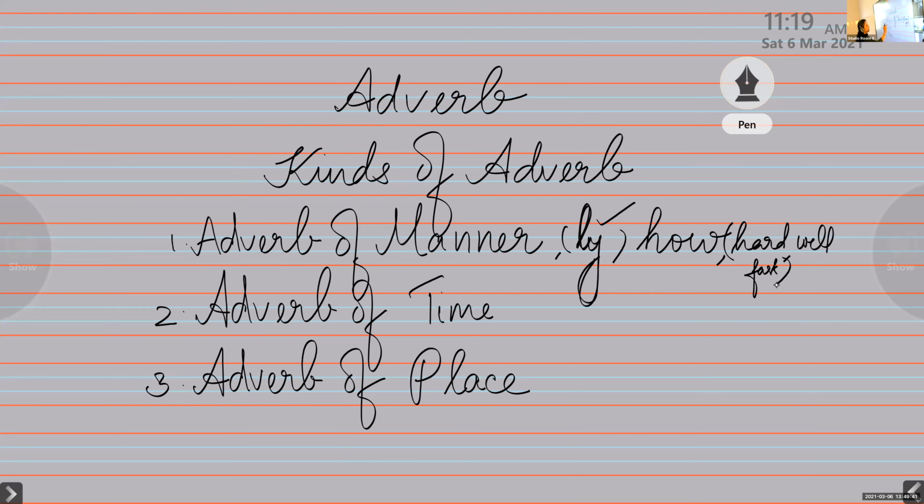So adverb of manner ends in ly. An adverb that tells us how an action happens is called an adverb of manner. It answers the question how, and some of the words which do not end in ly are hard, well, fast. That is all about adverb of manner, nothing more. Please keep it in your mind. Only these three points you have to remember.